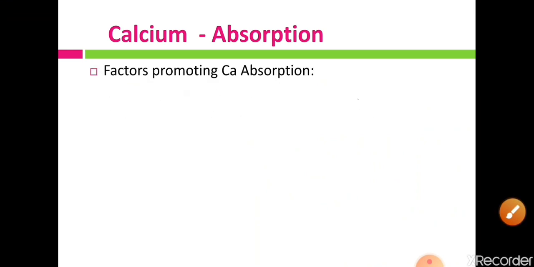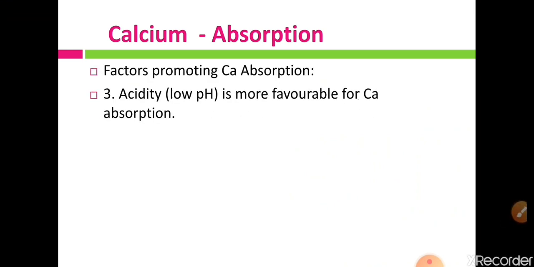Let us see the third factor, that is acidity or low pH. Low pH or acidic levels in the gastric or intestinal area are the most favorable for calcium absorption. So an acidic environment is very important for the absorption of calcium from the GI tract.